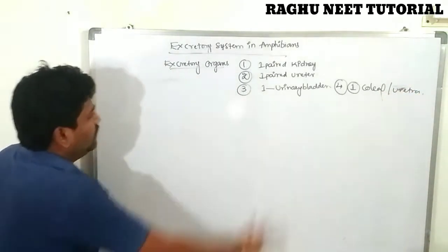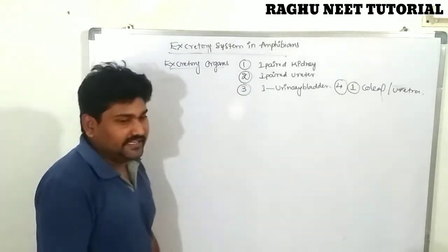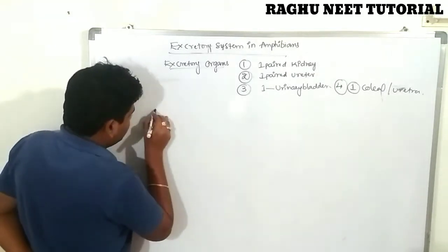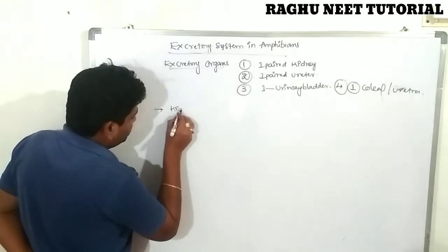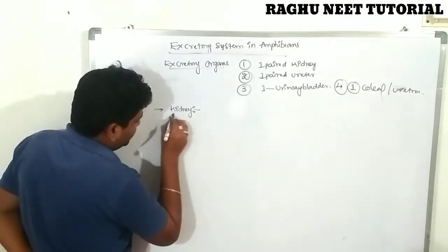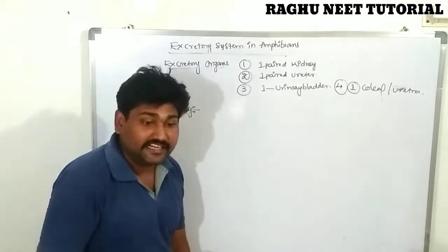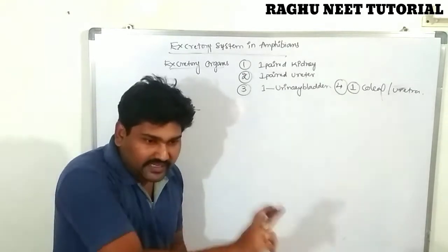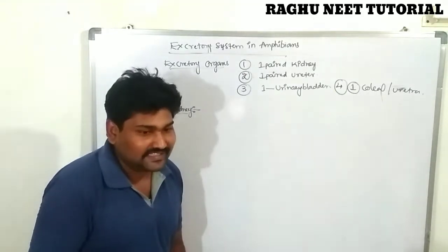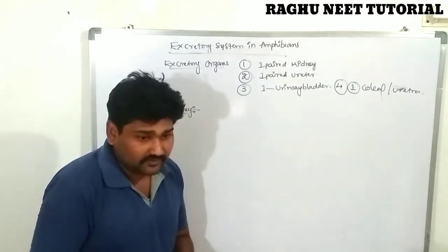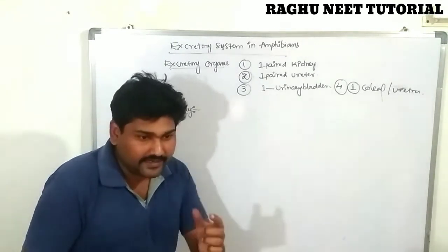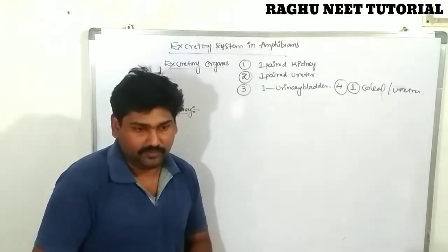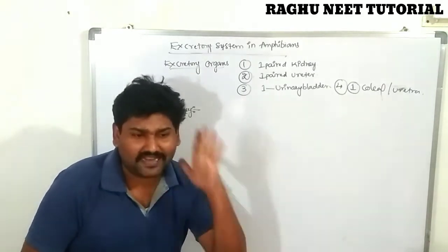Clear? Now we are discussing each and every organ in a detailed way. First one is the kidney. The kidney is one of the excretory organs in highly developed vertebrates, not only amphibia. Excretion in highly developed vertebrates is done by the kidneys. Where are they located? The kidneys are located on either side of the vertebral column, in the posterior region of the vertebra, nothing but the lumbar region.